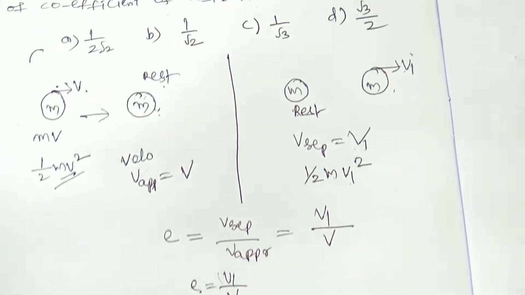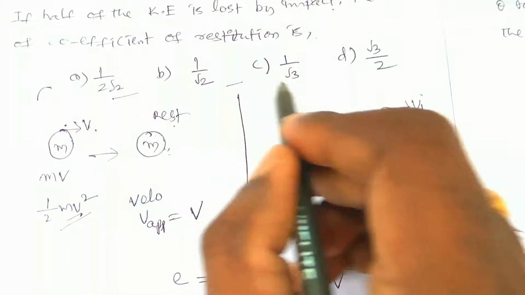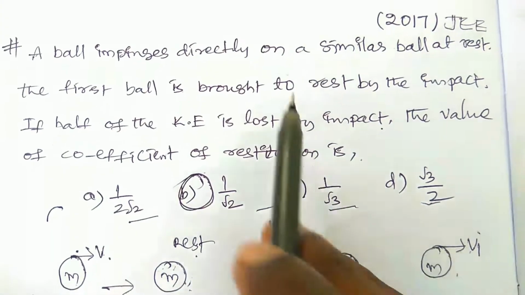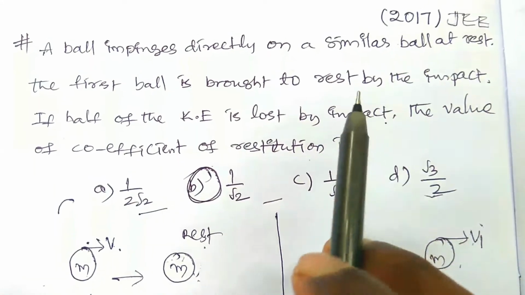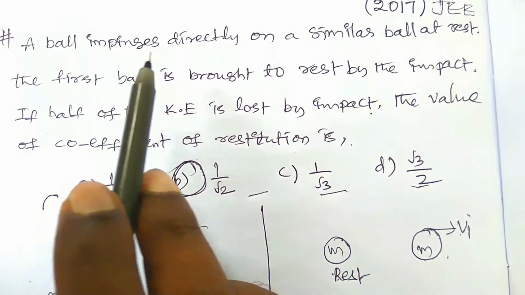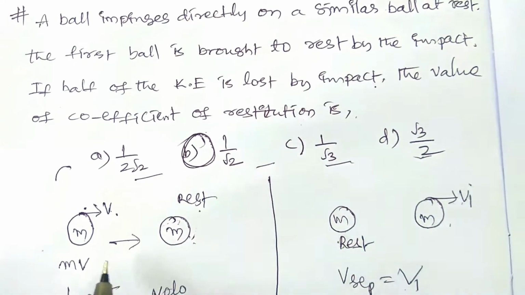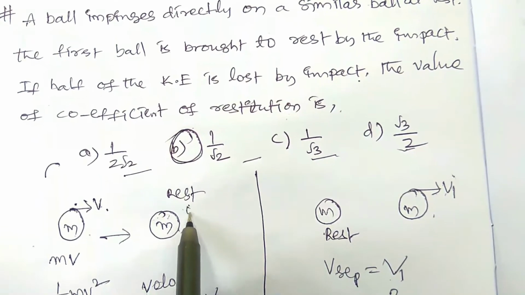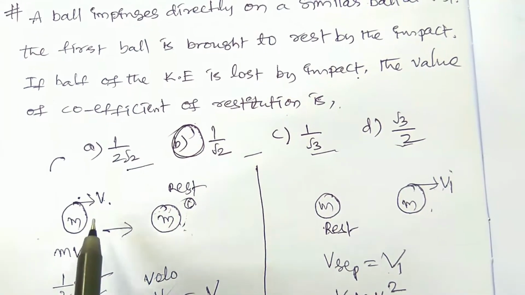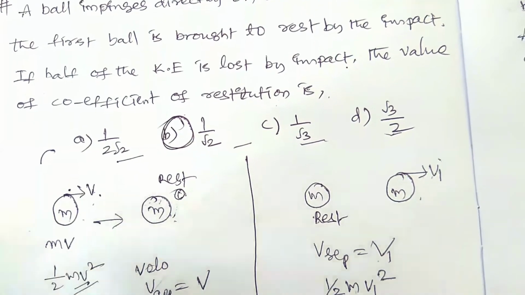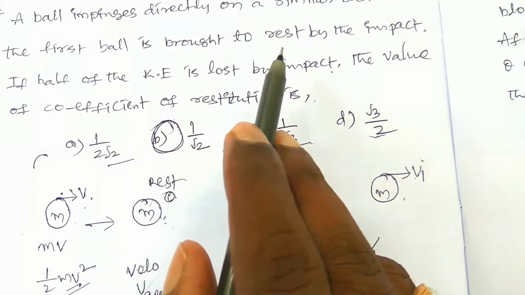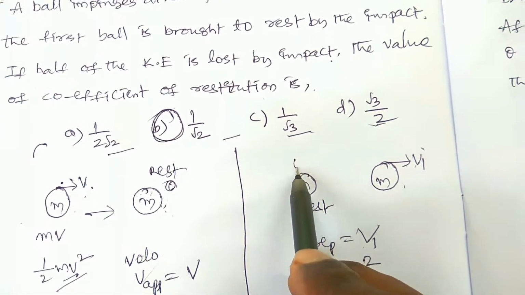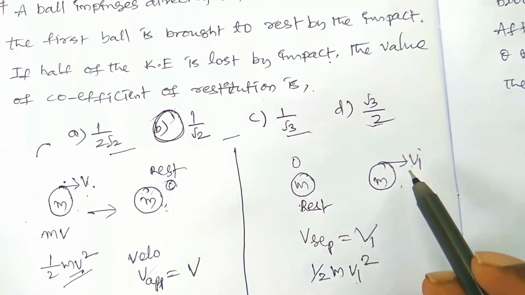Then you have to check the answer. That is 1 by root 2, which is option b. Just read the problem and get the idea. Once again, a ball impinges directly on a similar ball at rest. Here the velocity is 0, and the other moves with some velocity, let it be v. The first ball is brought to rest by the impact. After the collision, the first ball is at rest, and the other ball moves with some velocity.